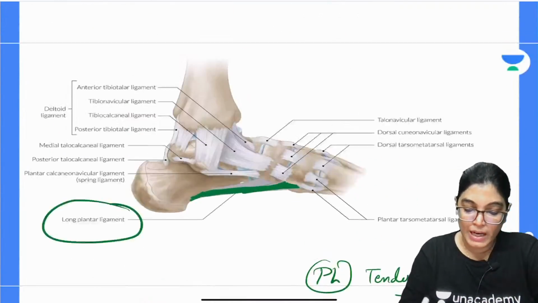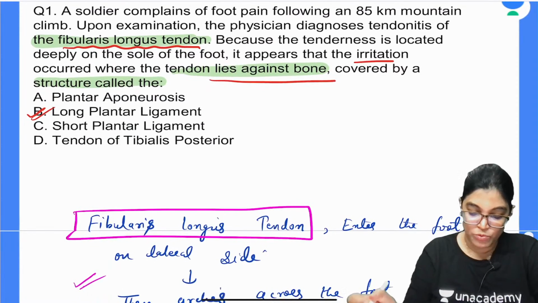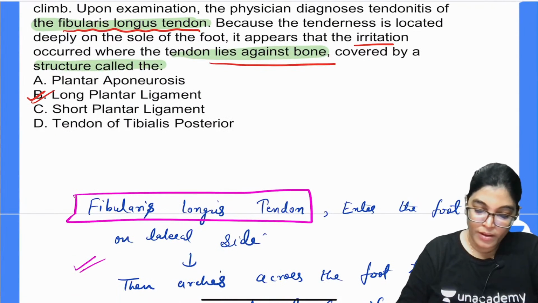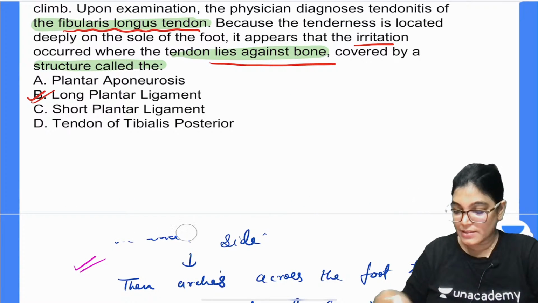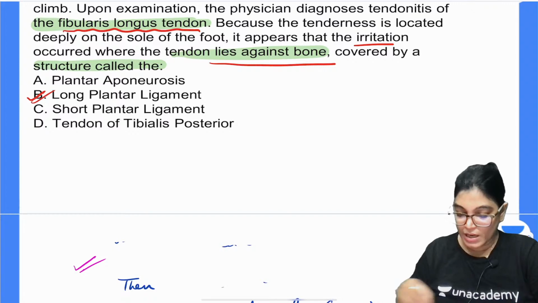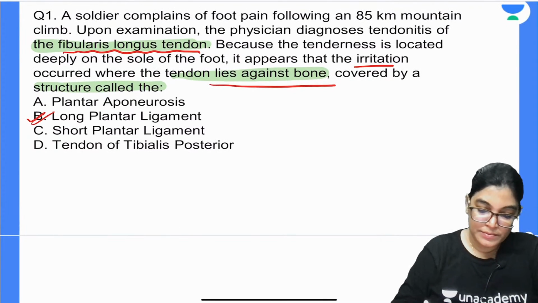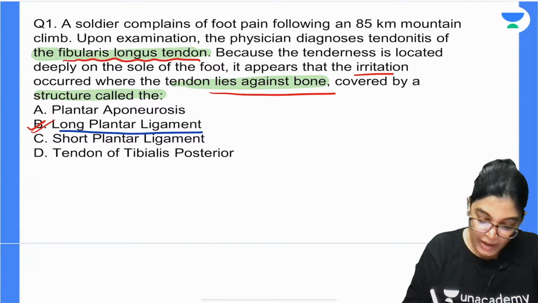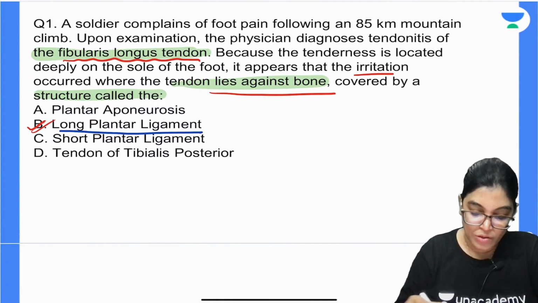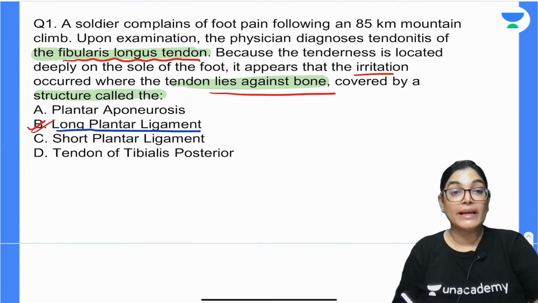So what about the other options which are mentioned? Let me move on to the other options. Yes, we are done with the correct answer. Now I would like to give you a brief about the other options mentioned in the MCQ. Clearly we now understand why the long plantar ligament is the correct answer, no doubt about this. Now moving on to the incorrect options.